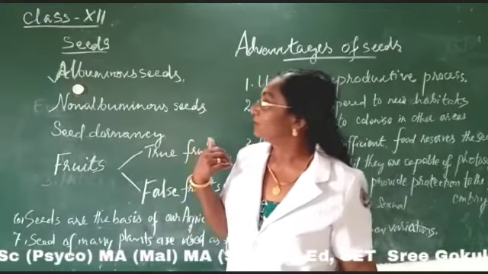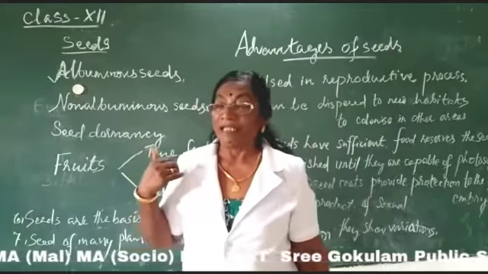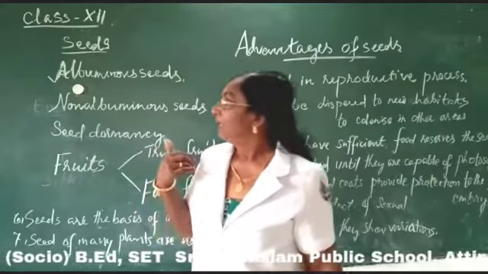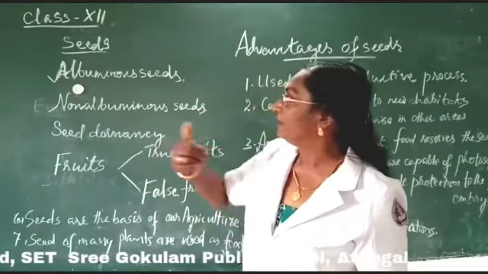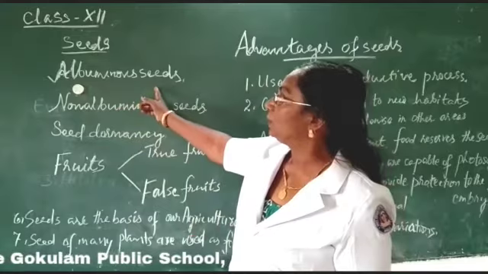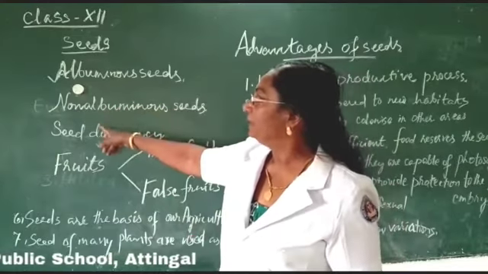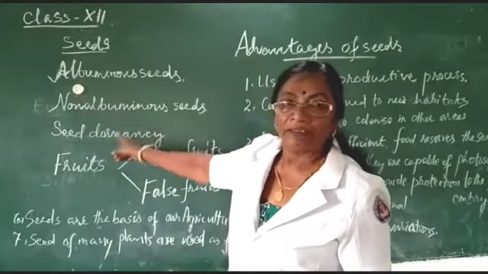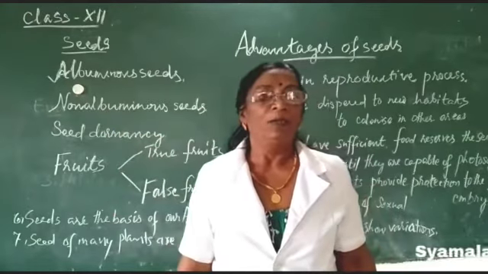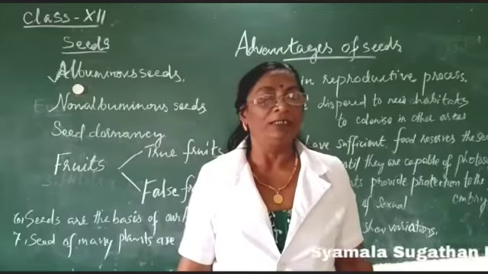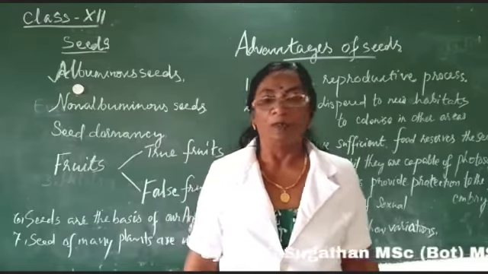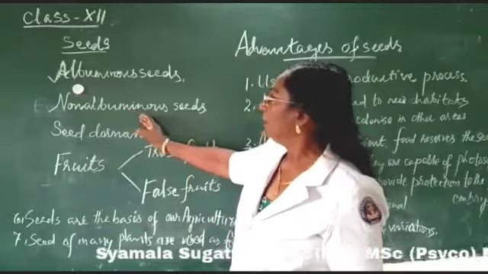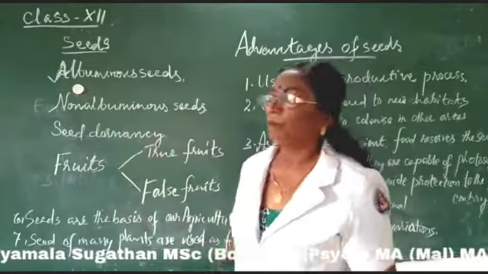But in the case of castor, endosperm is present, so it is also included under albuminous seed. But in the case of pea, groundnut, cashew nut, etc., only cotyledon is present in the mature seed. There is no endosperm. Such seeds are called non-albuminous seed.